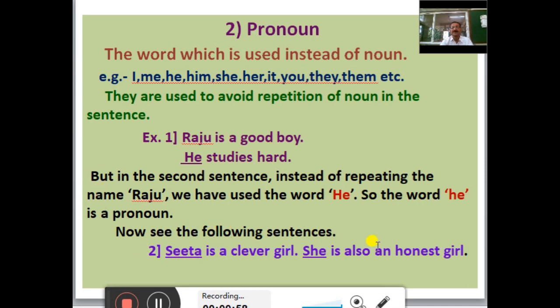Now, see the following sentences. Sita is a clever girl. She is also an honest girl. In the first sentence, Sita is a noun. To avoid repetition, she is used as a pronoun in this sentence.